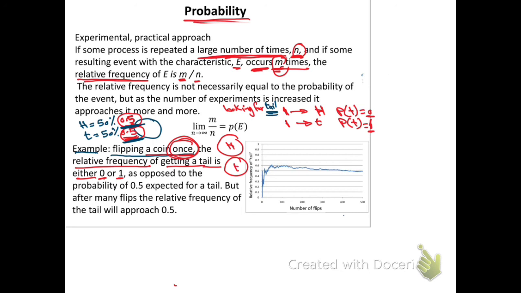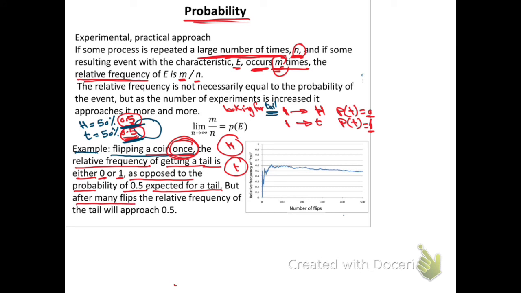So if it is head, the tail will be 0 and head will be 1. If it is tail, the head will be 0 and tail will be 1. This is contrary to our expectation that the probability should be 0.5 for the tail and 0.5 for the head.